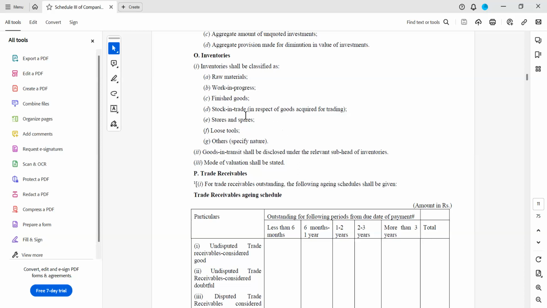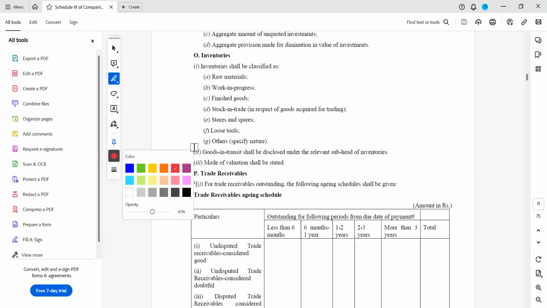This mostly comes under manufacturing entities. Goods in transit shall be disclosed under the relevant subhead of inventory. We have discussed this at the time of closing stock valuation, and this has to be disclosed separately. It is not clubbed under any of the heads. So you have to remember that.